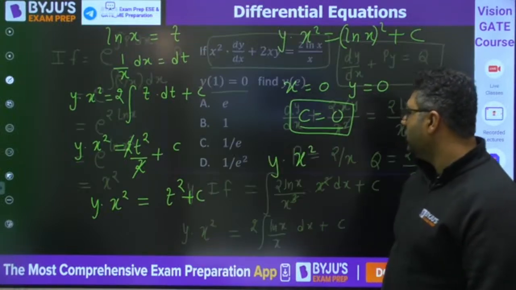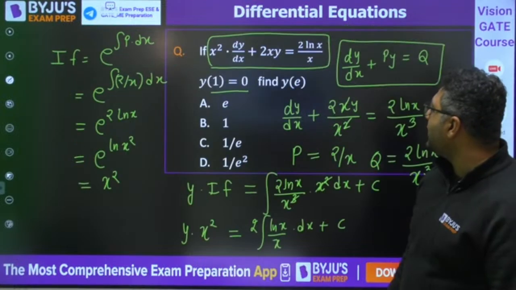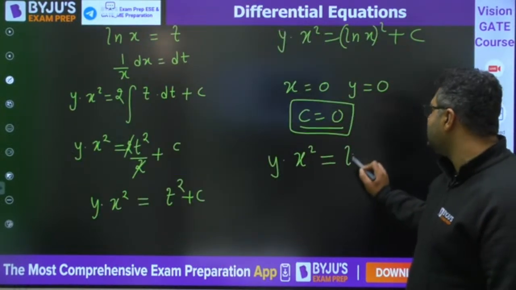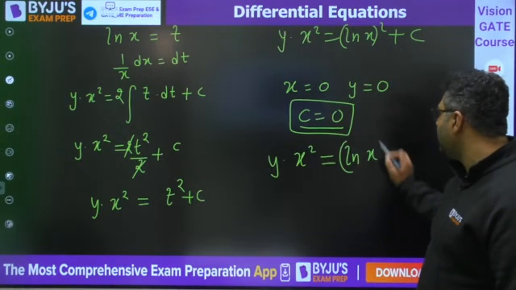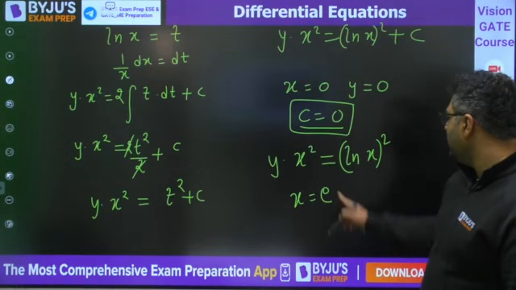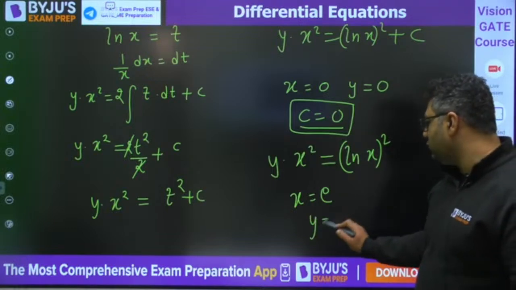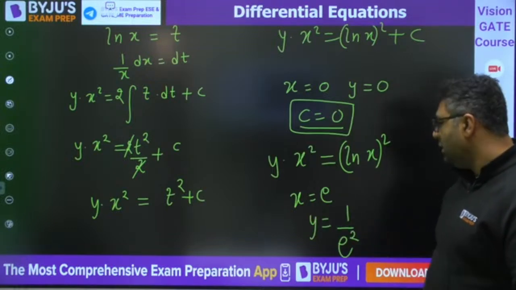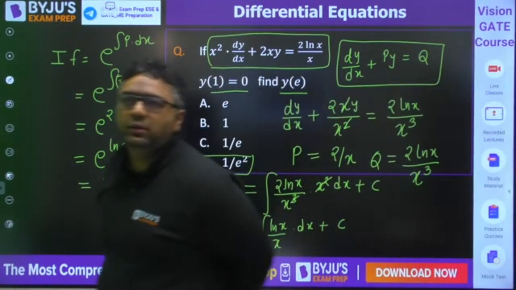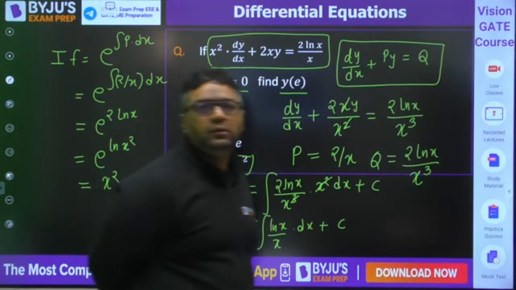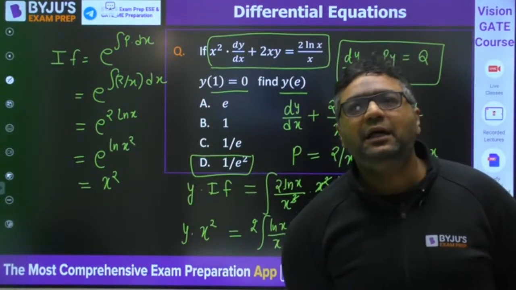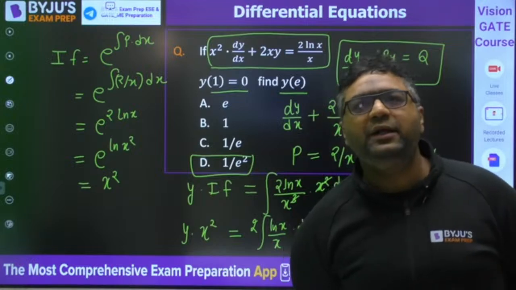And when c is 0, you can write y into x square. What is the option? They are asking the value of y at e. So y into x square is ln x whole square. You need to find out at x equal to e. So what you are getting? Y is equal to 1 by e square. I feel the answer will be coming out to be D. Everybody understood? Yes, Vineet. Is it clear for everyone? Answer will be coming out to be D.